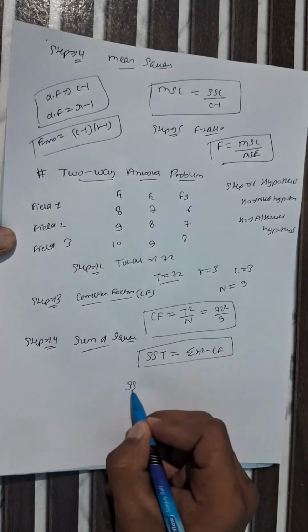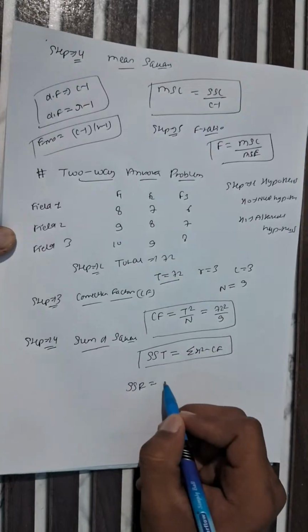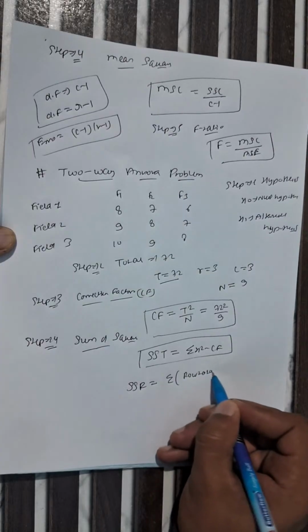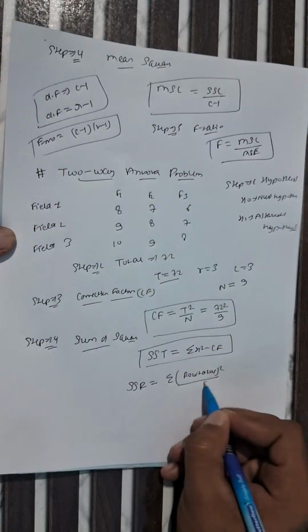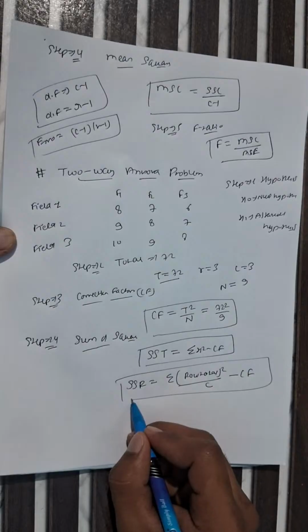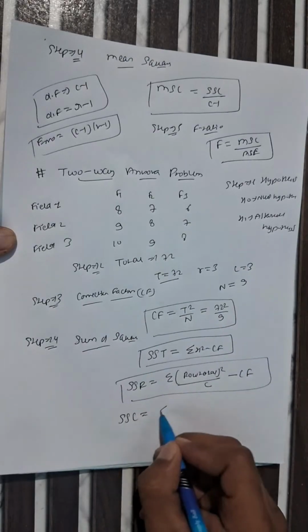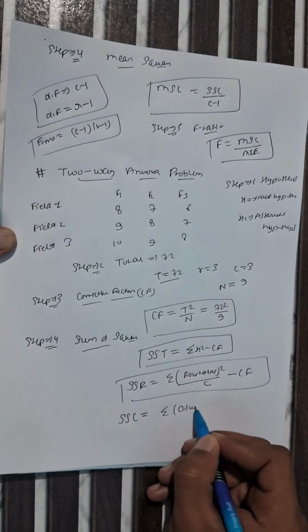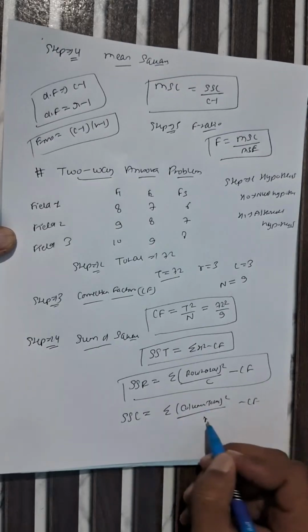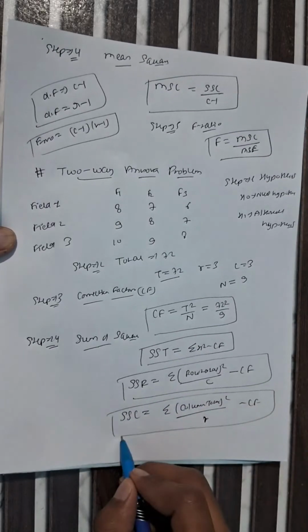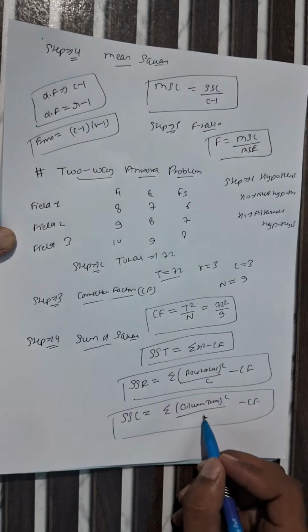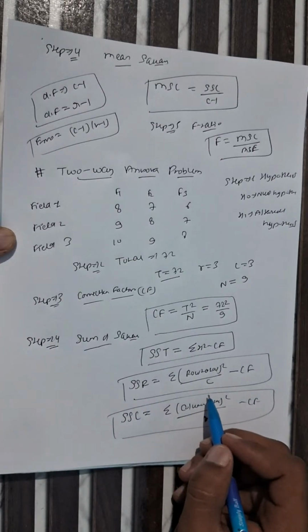Now you can find the sum of square due to row, which equals summation of row total square divided by column, which is 3, minus CF. This is for the sum of square due to row. And the sum of square due to column is the summation of column total square divided by row, minus CF. This is the formula for sum of square due to column. If you have any doubt regarding this, I can solve it by taking the values. I am writing row and column here for better understanding.